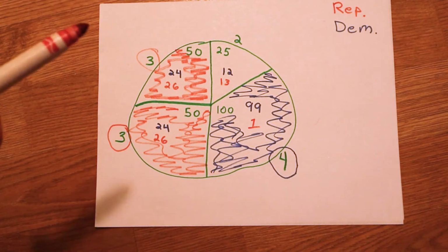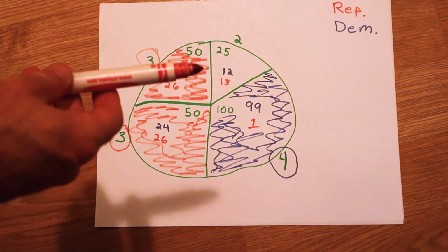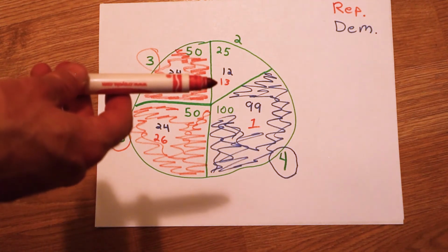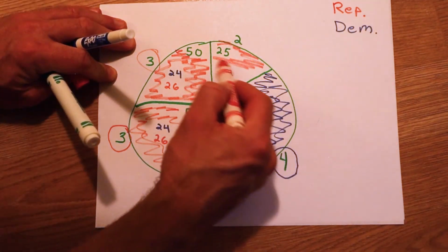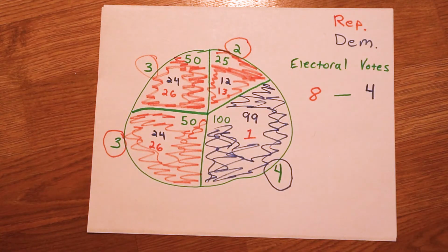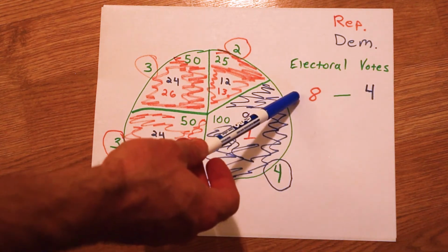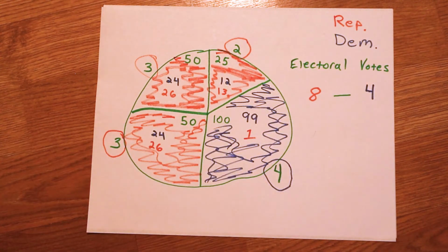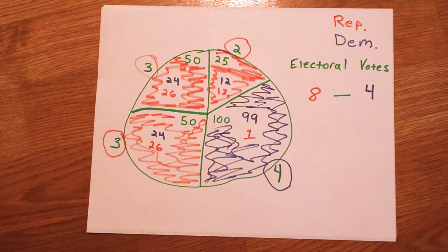So again, they win 3 electoral votes. And finally, the Republicans again win this state with 13 to 12 votes. And if we add up all the electoral votes, we see that the Republicans win with 8 electoral votes versus 4 electoral votes from the Democrat side.